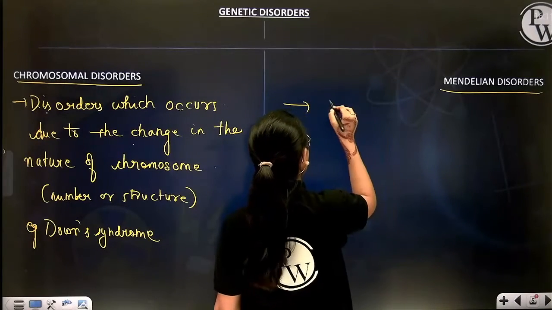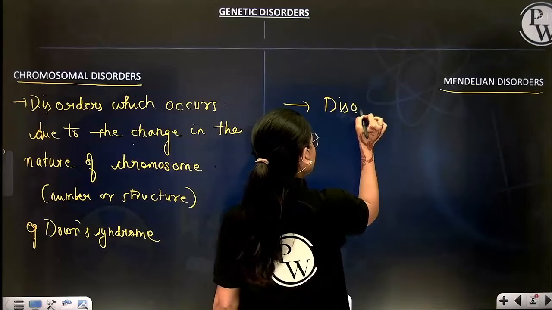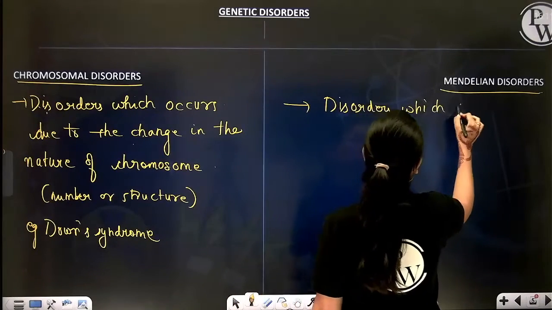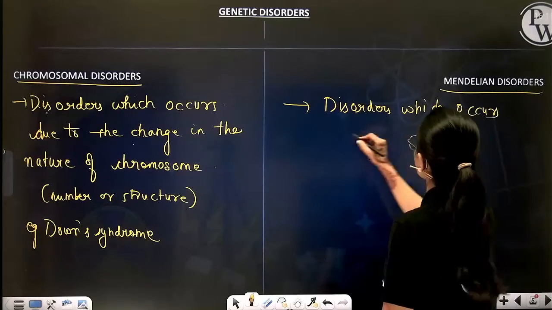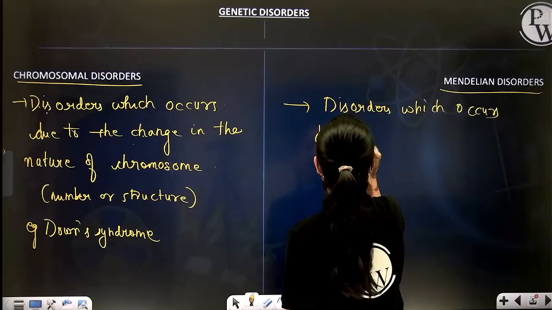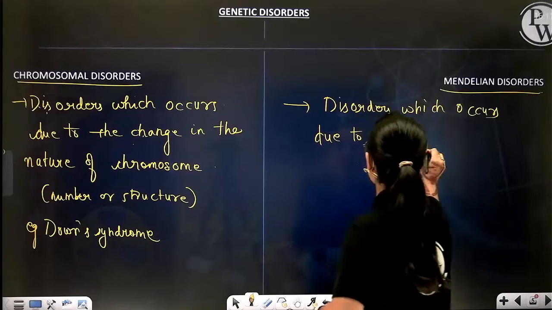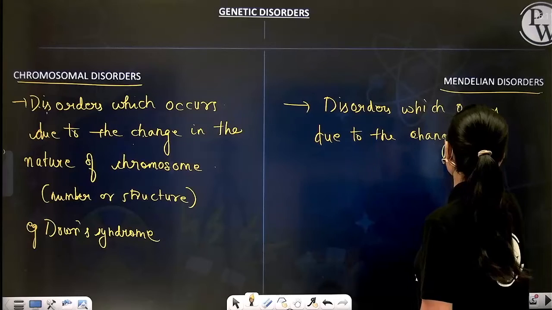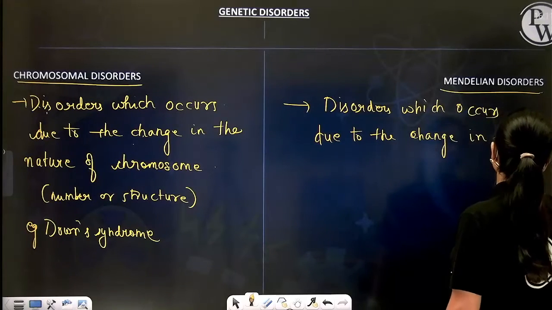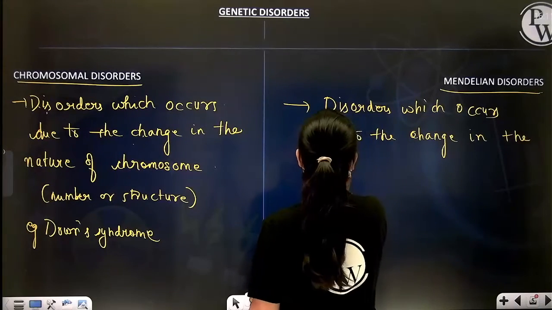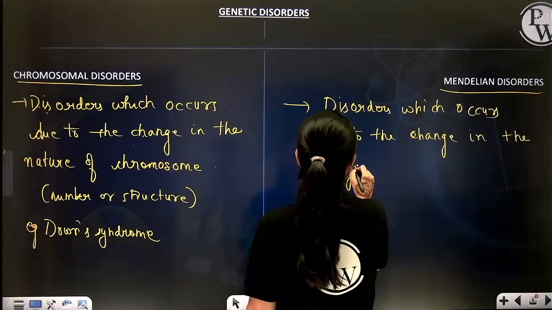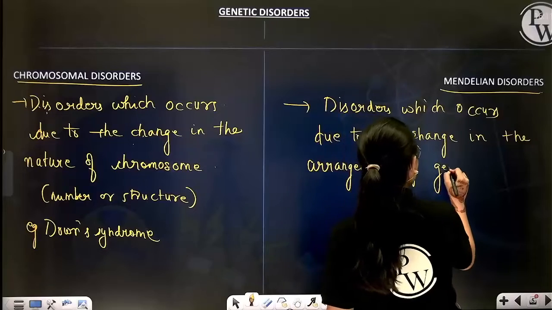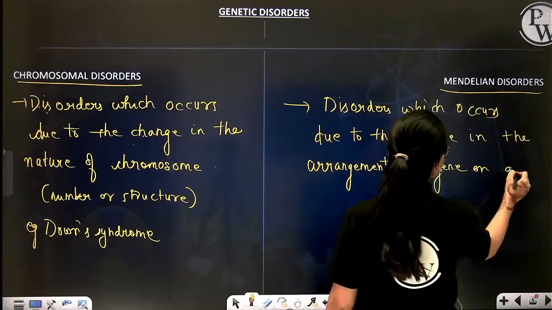So what are Mendelian disorders? Disorders which occur due to the change in the arrangement of genes on a chromosome.